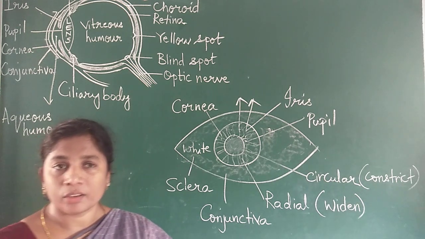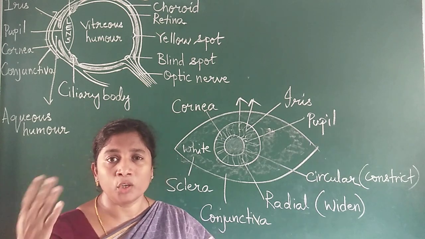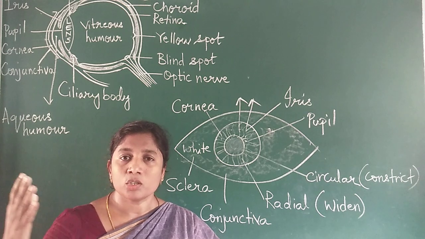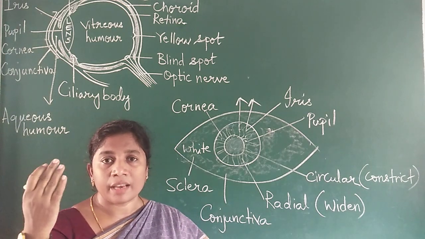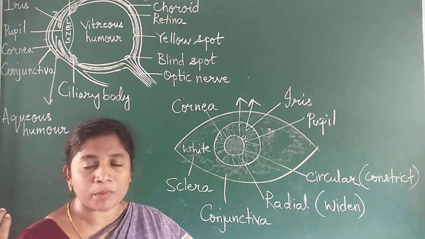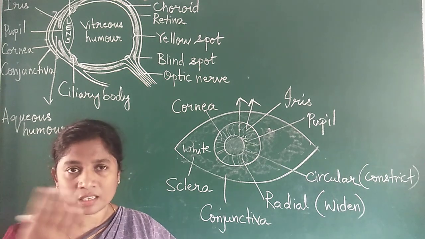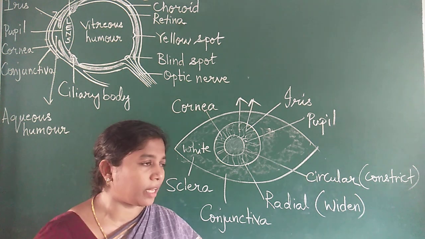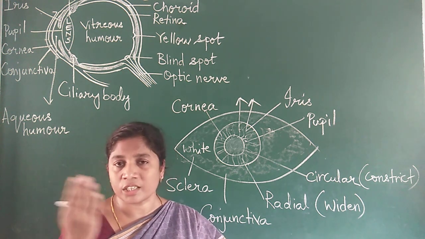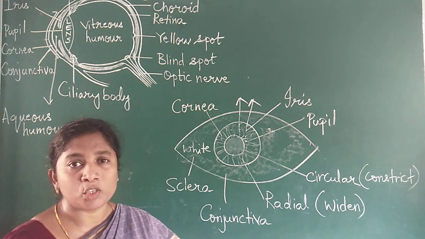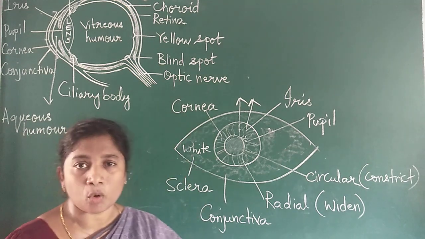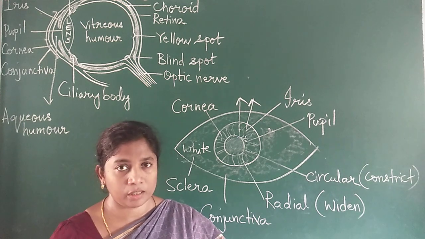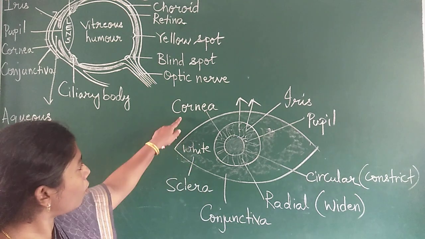Some people donate their eyes after their death. The doctors remove the cornea from the person and slice it. Previously only one cornea replaced another, but now it can be sliced into 2-3 pieces, and those can be given to a person whose cornea has turned opaque, and then they can have vision. So that is the cornea.